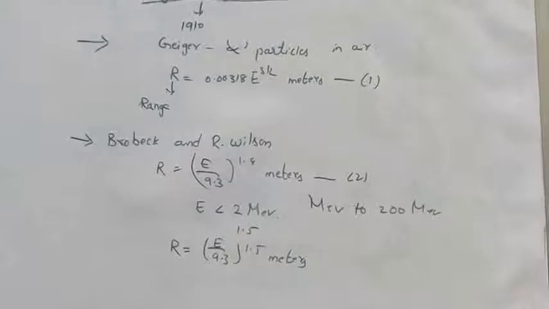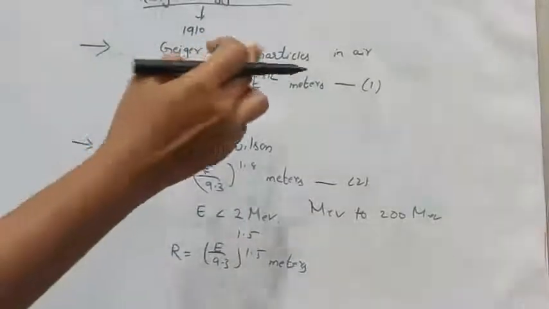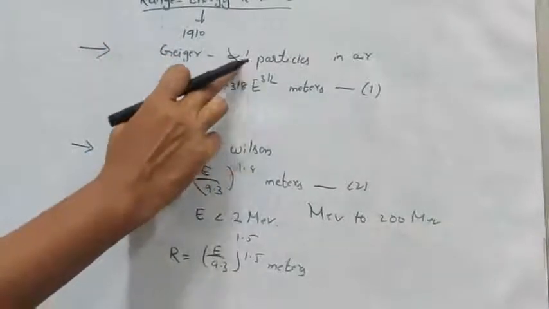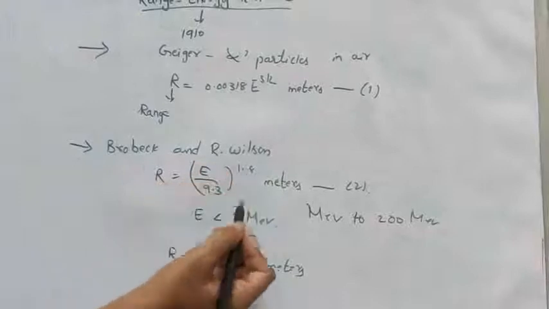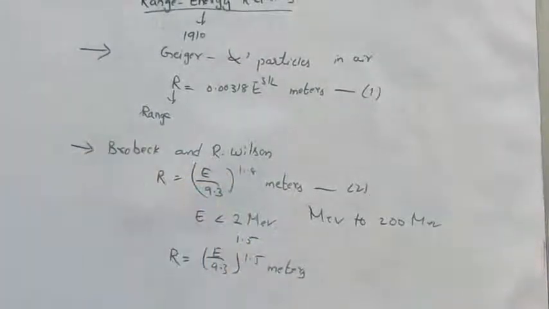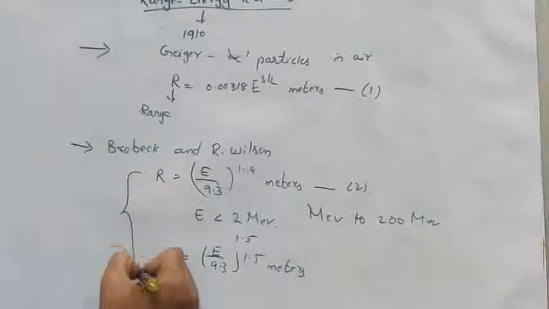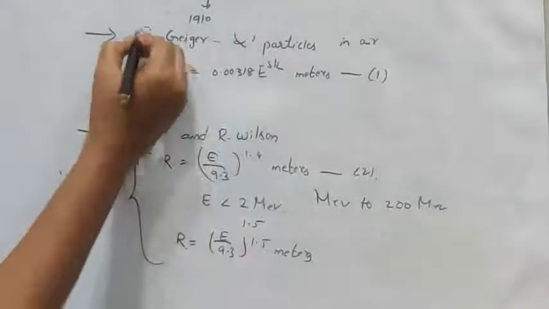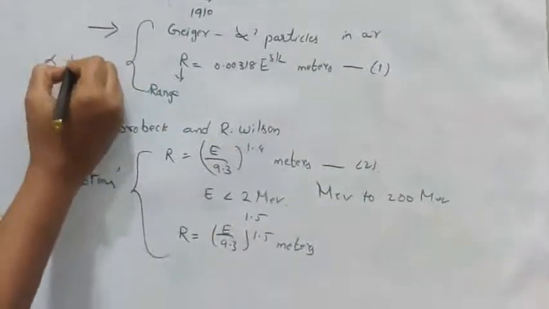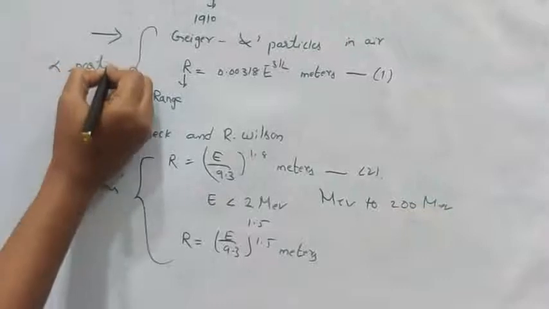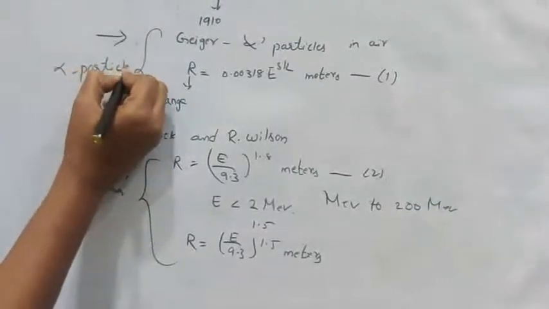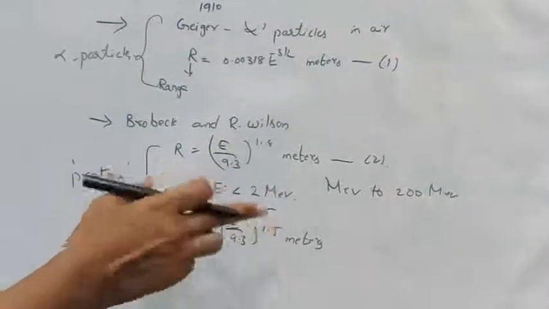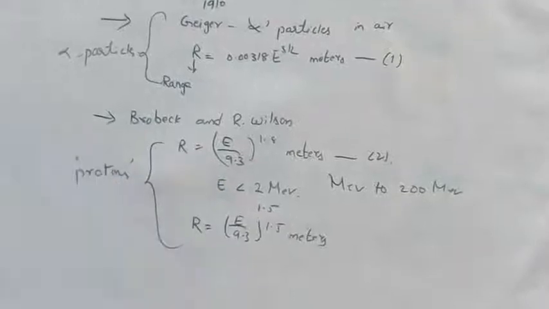Geiger has given the relation between range and energy for alpha particles, whereas Brobeck and R. Wilson have given the range energy relation for protons. Geiger gave the relation for alpha particles, whereas Brobeck and Wilson gave the relation between range and energy for protons.